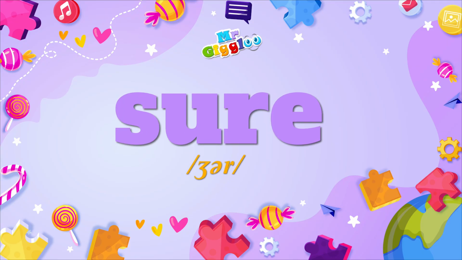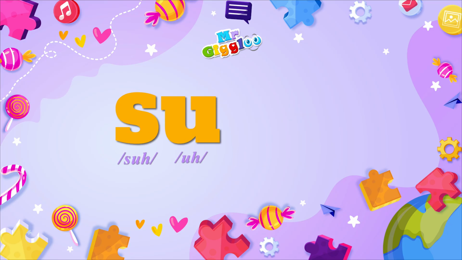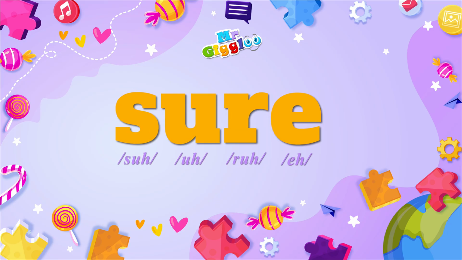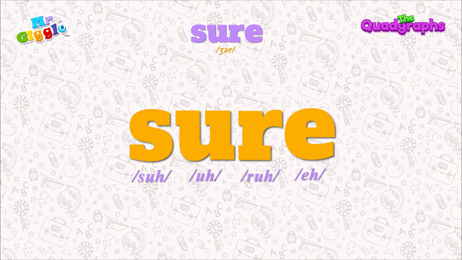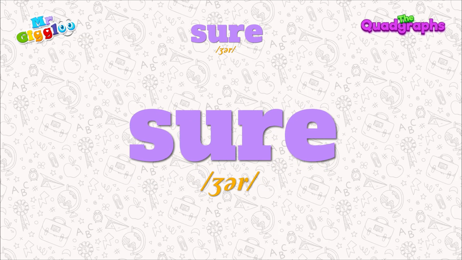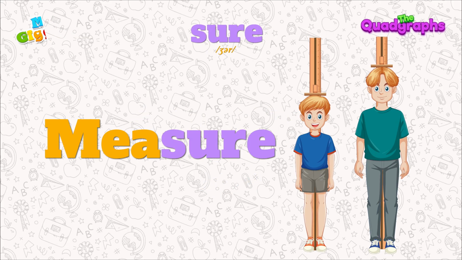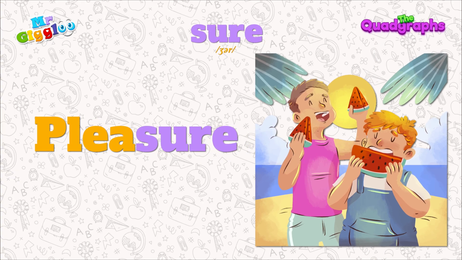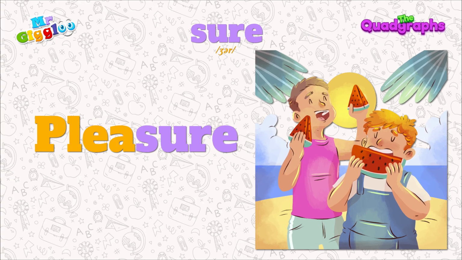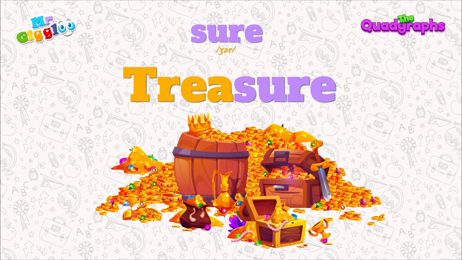Our last quadgraph is S-U-R-E. S makes the sound S, U makes U, R makes R, and E makes E. But when these four letters come together, they make one sound, zher. For example, in the words measure, pleasure, treasure.